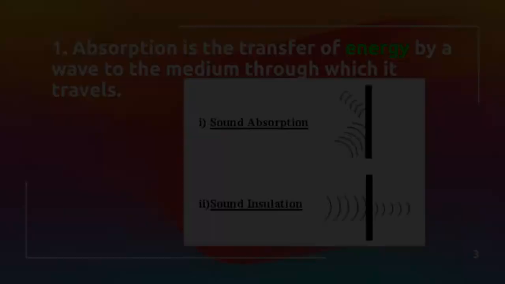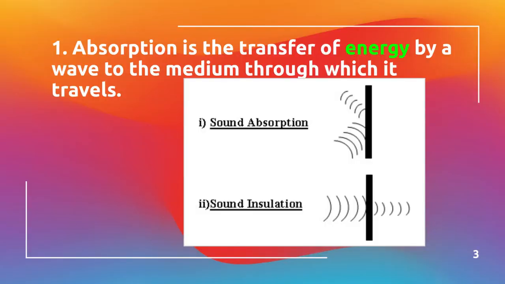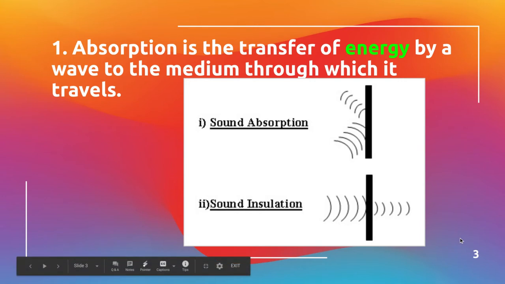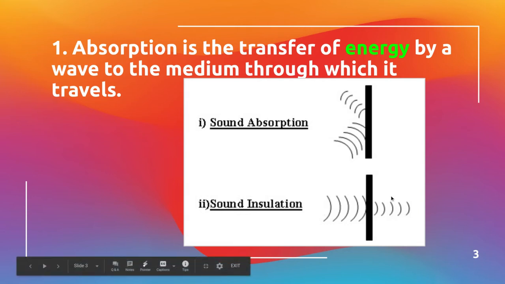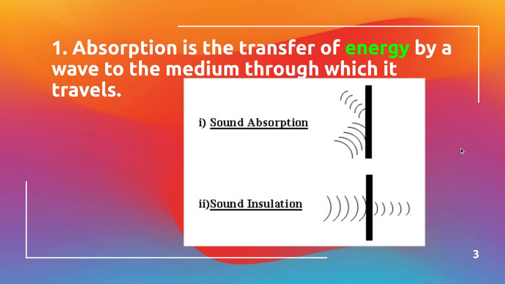or actual material? Well, one way they can be impacted is they can be absorbed. Absorption is the transfer of energy by a wave to the medium to which it travels. Whereas you might hear sound from the other room, if it's talking, it's not as loud as it was in the other room because as it goes through the wall, the wall does absorb, take some of that energy. Remember, energy can't be lost, but it can be transferred. In this case, it can be transferred to the wall.